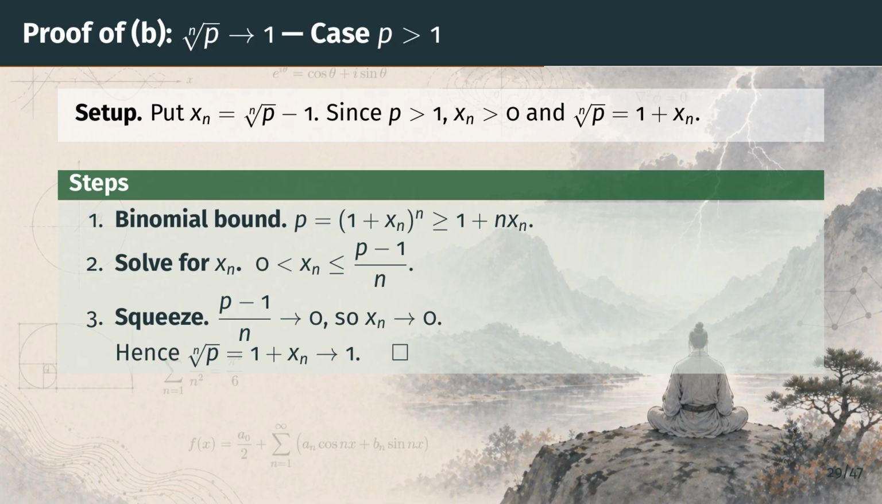The upper bound equals p minus 1, a fixed constant, times 1 over n. By part A of Theorem 3.20, 1 over n goes to 0, so the whole bound does too. The squeeze remark then forces x sub n to 0, and adding back the 1, the nth root of p tends to 1. The case is done.